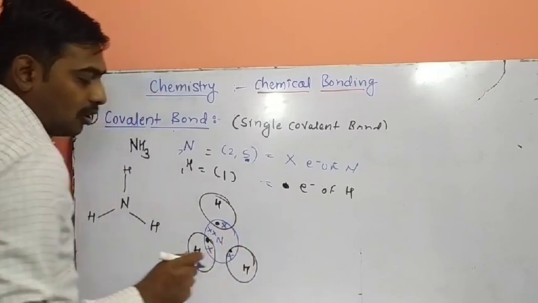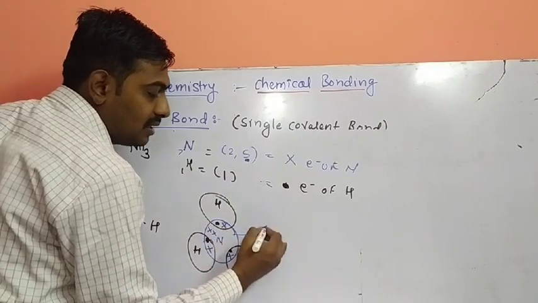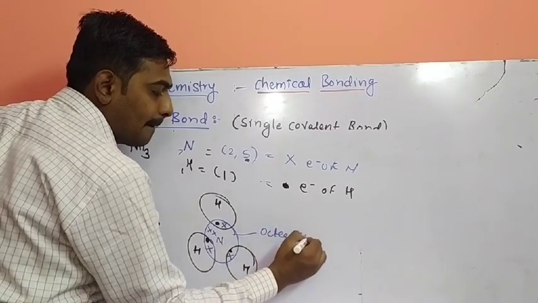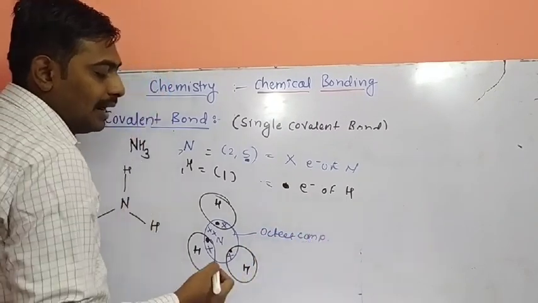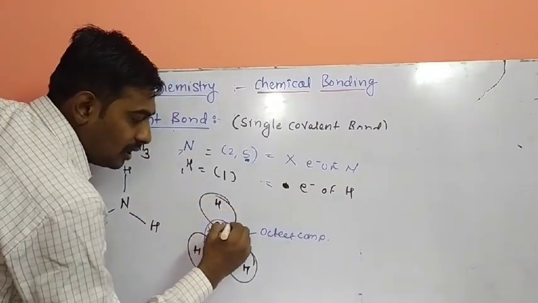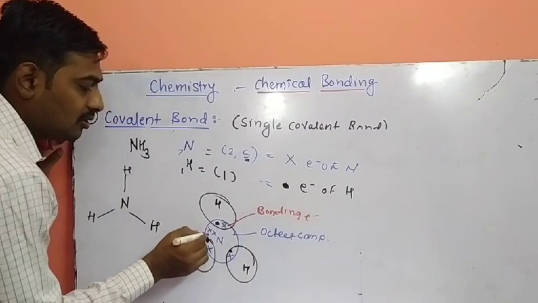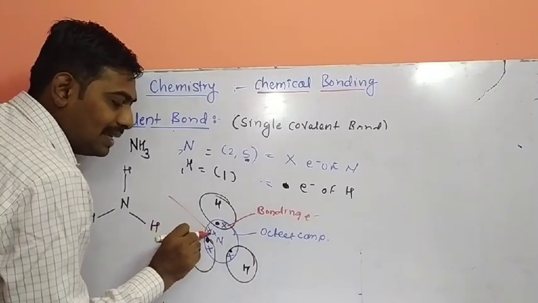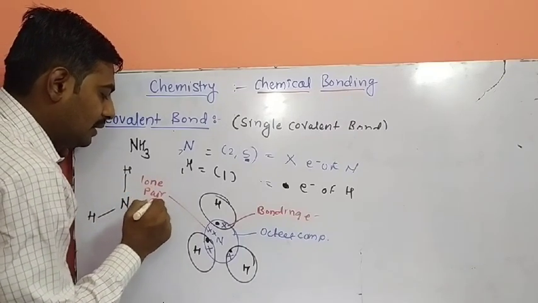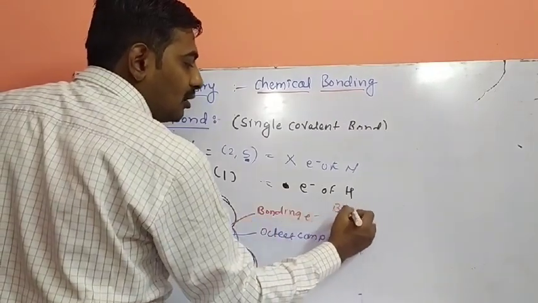So this is called octet completed: 2, 4, 6 and 8. So which state is completed? Octet is completed. Hydrogen forms a duplet. These electrons are called bonded electrons or bonding electrons. Are these electrons engaged in the bond? No, these are a lone pair of electrons. Lone pair of electrons.